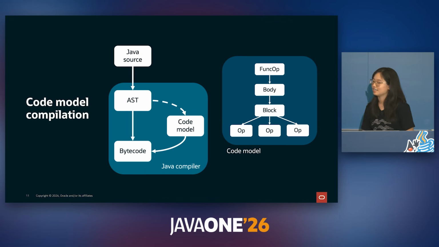Well, where does the code model sit in this? Well, code models are generated using the AST. It sits between the AST and bytecode in terms of complexity, and we can also generate bytecode from the code model.